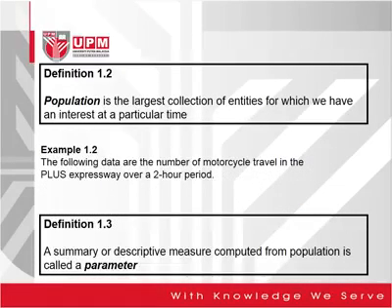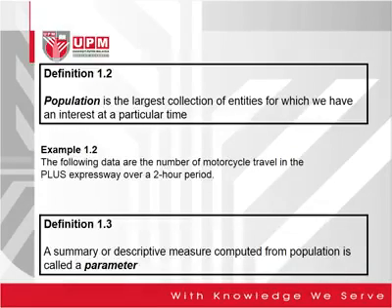Definition 1.2, we are talking about populations. When we conduct a study that involves statistical analysis, first we have to know what our study population is. If I want to know about the body weight of students in Malaysia, then our population is all students in Malaysia.